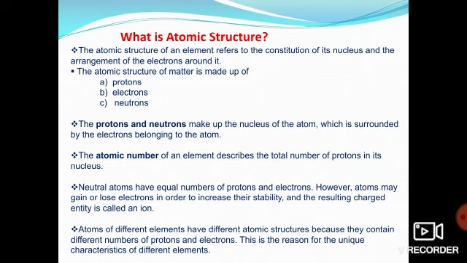Why? Because the electrons are present outside the nucleus, moving in an orbit. The electrons outside the nucleus have very small mass, so protons and neutrons form the mass. So protons and neutrons are present in the nucleus of an atom and electrons are rotating outside the nucleus. Because electrons have less mass, the entire mass of the atom is present in the nucleus.